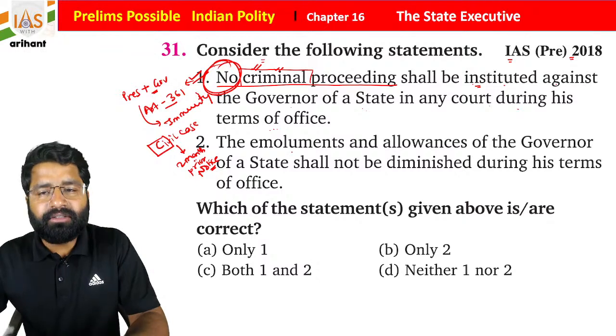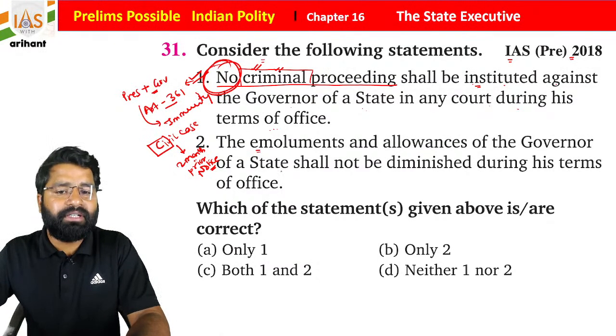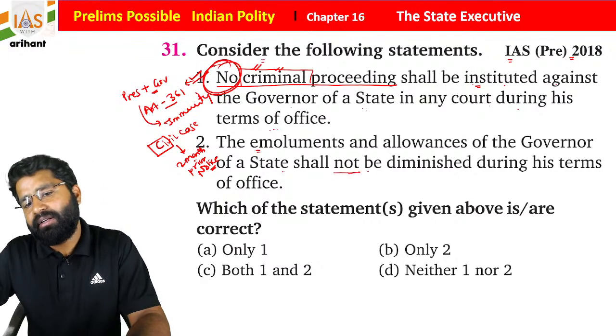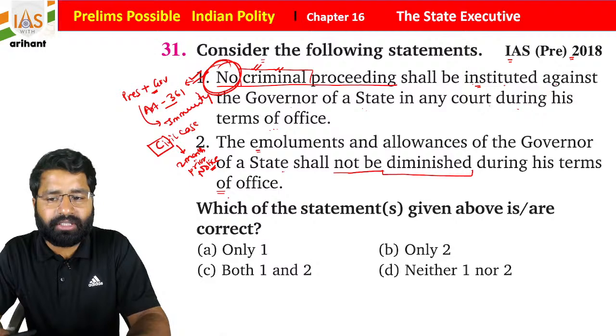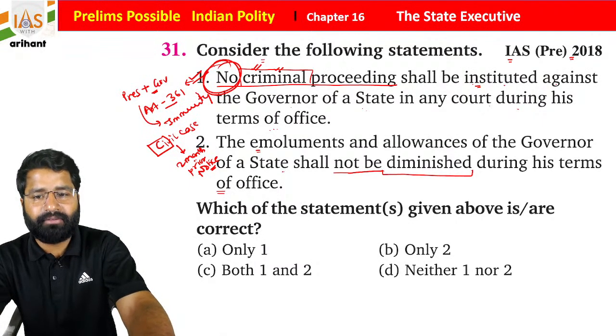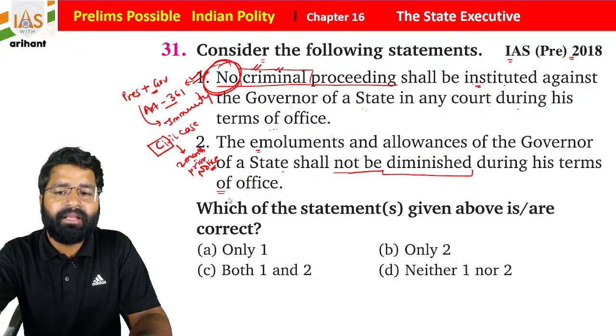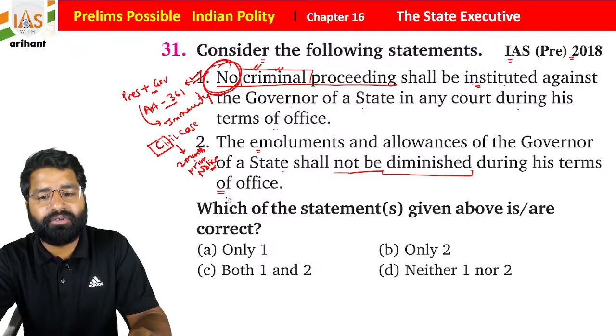Now statement 2: the emoluments and allowances of the governor of a state shall not be diminished during his term of office. So they must not be reduced till the time he or she is governor of a state. If a person is appointed as governor, his or her salary is not going to be reduced.